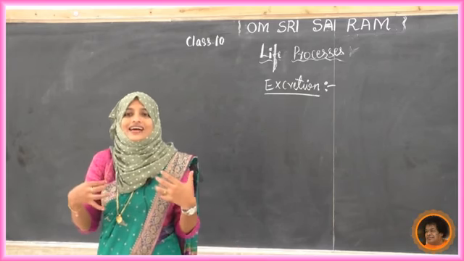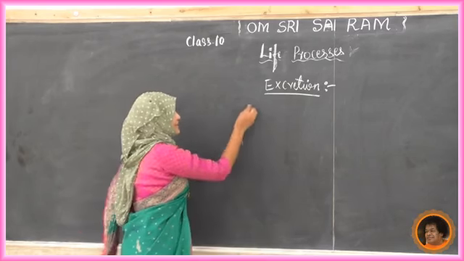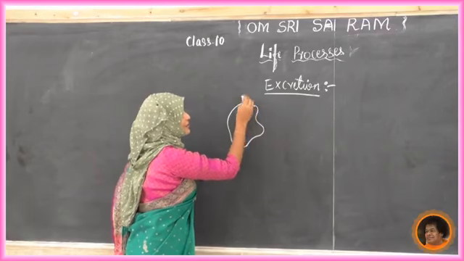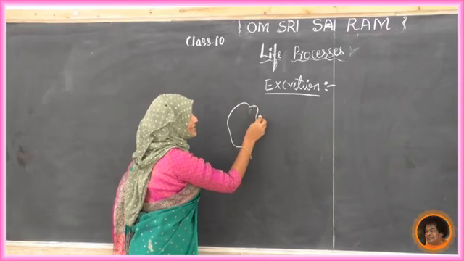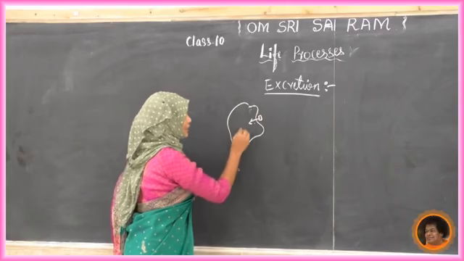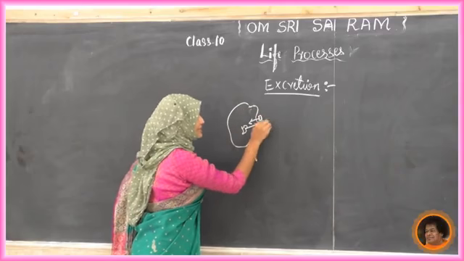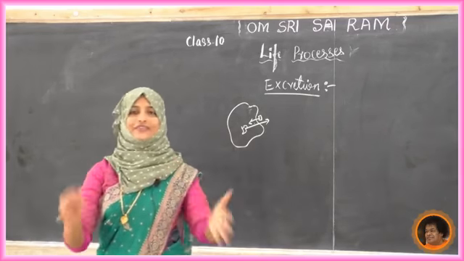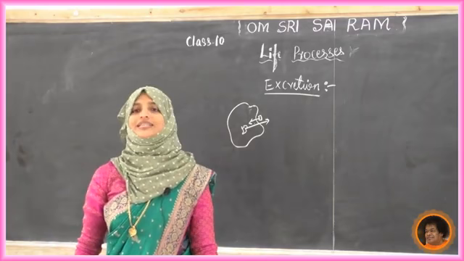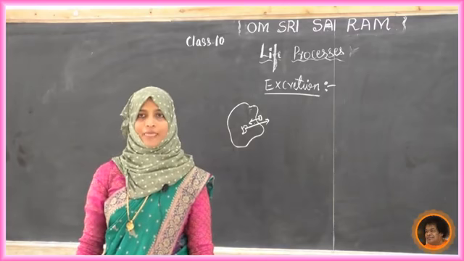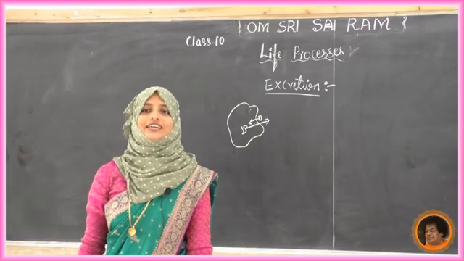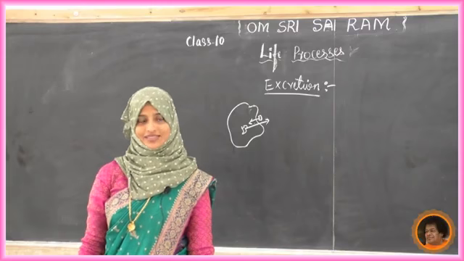What is there inside the amoeba? It can be any shape, we can draw amoeba in any shape. It takes in food, and the waste material inside is given out through diffusion, using pseudopodia. That is in the case of amoeba. What about plants? We'll study that later. First we'll move to the animals.